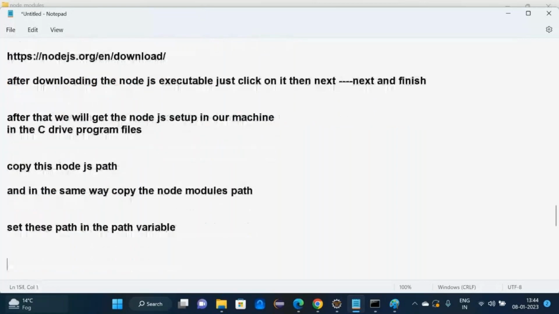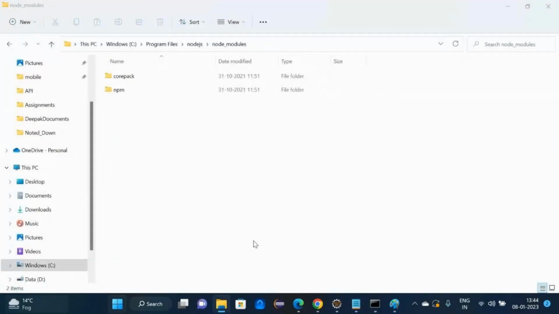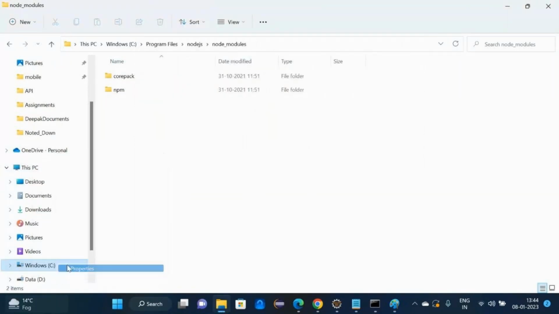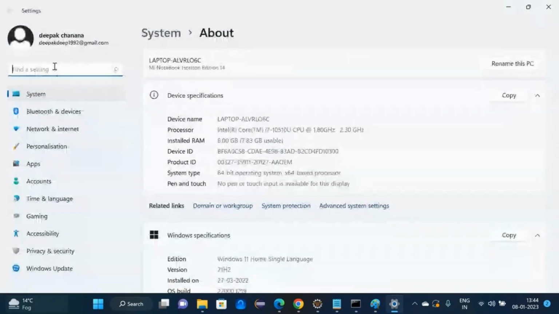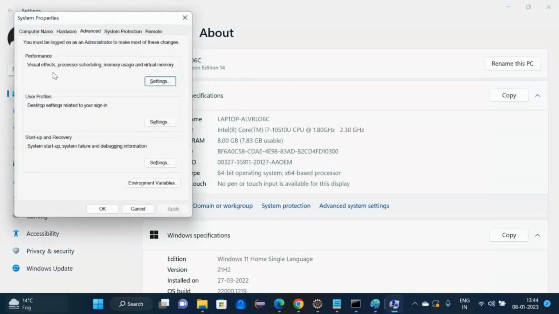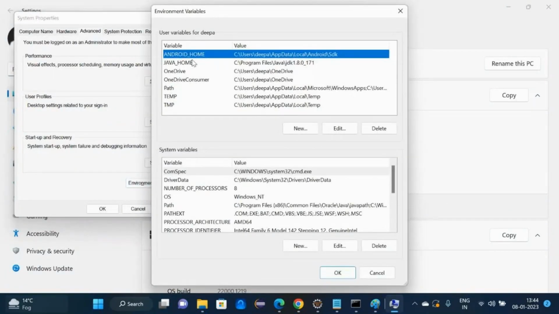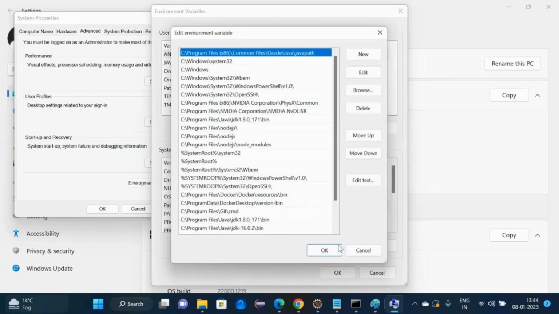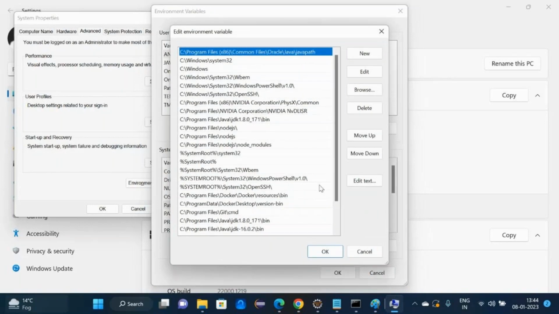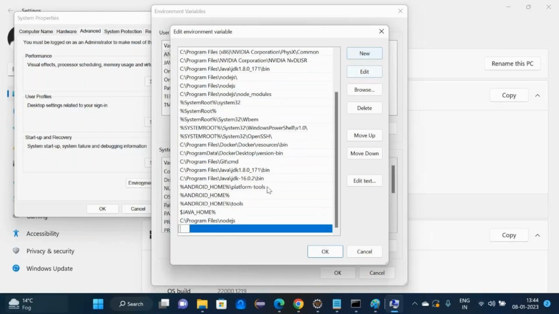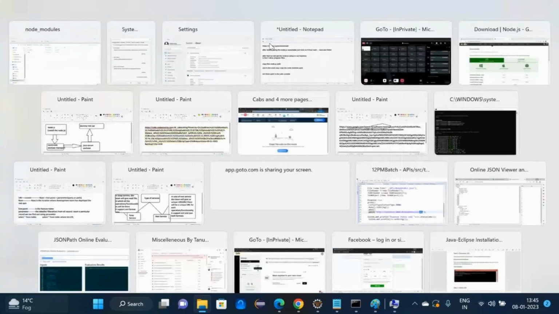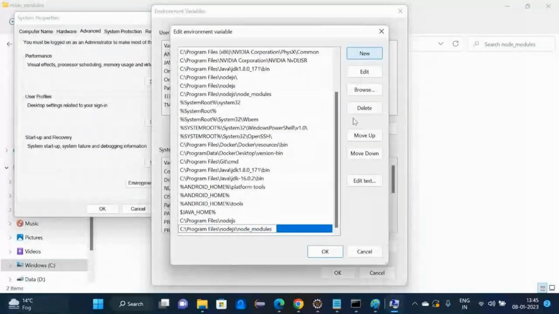Let me show how we will set it and why we are doing this. Go to Windows, right click on This PC, properties, then advanced system settings, then environment variables, then path. Click on edit, new, and paste your Node.js path, and the second one is the node modules npm path. Why we are doing this, I will explain.